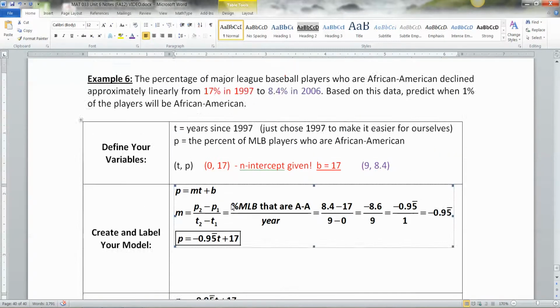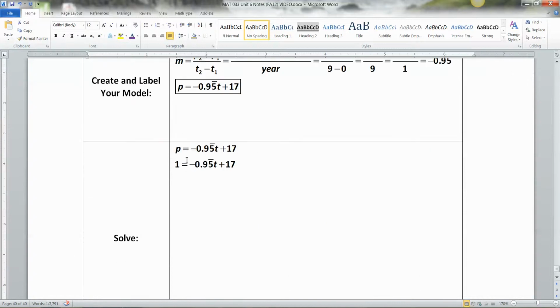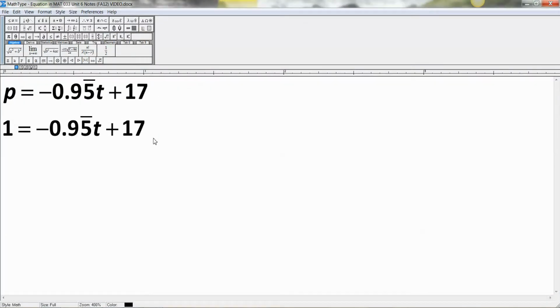All right, then they want to know when it will be 1%. So notice that word when. They're looking for time, t. So you're going to take the 1%, that's a percentage. You're going to put it in for p, for percent, and then you're going to solve it for t.